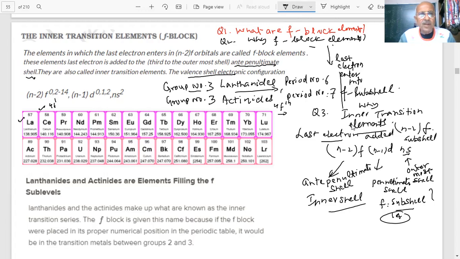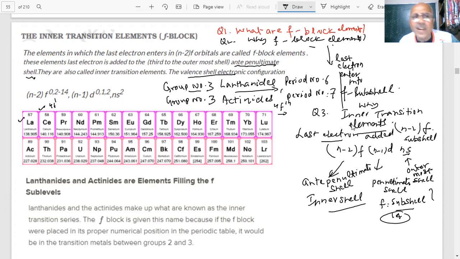This is the lanthanide series, starting from lanthanum, cerium, praseodymium, neodymium, promethium, samarium. You can see the atomic number increasing. Actually, there is no electron in the f subshell in lanthanum. There is an electron in the d, but still it has been kept in the lanthanide series.